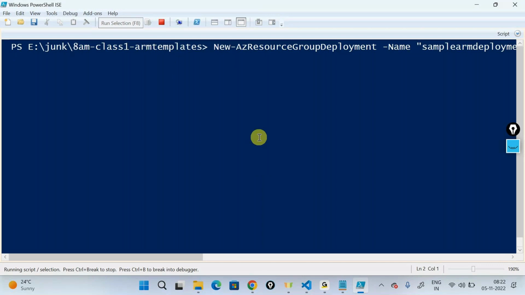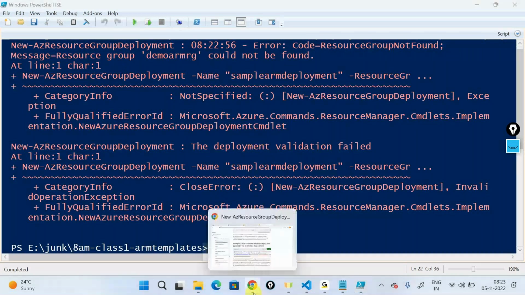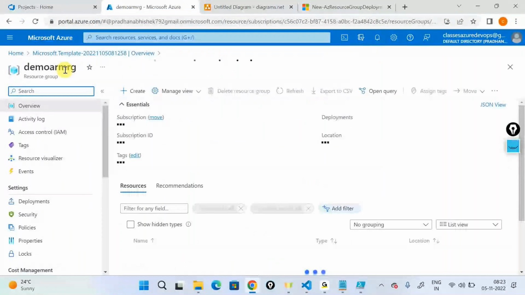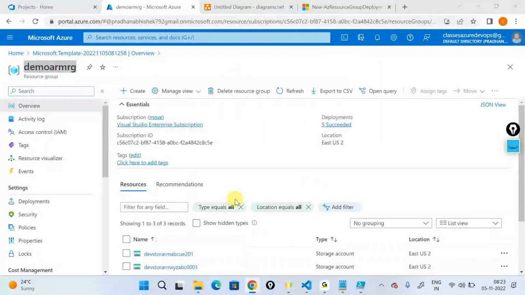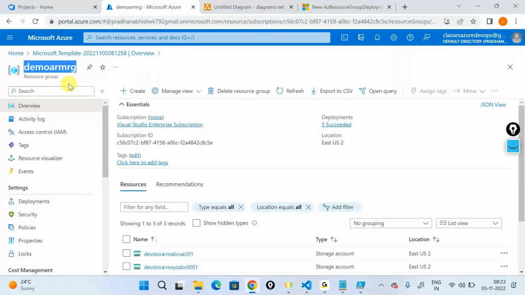Okay, fine. It's telling me the demo ARMRG could not be found. Probably the name is something that I did not give properly. Let's see. It is demo ARMRG, which means that it is requiring me to log in. That's the reason it's telling me this is not found. Demo ARMRG, this is the right name. Is it the right name? Yes, it's the right name.